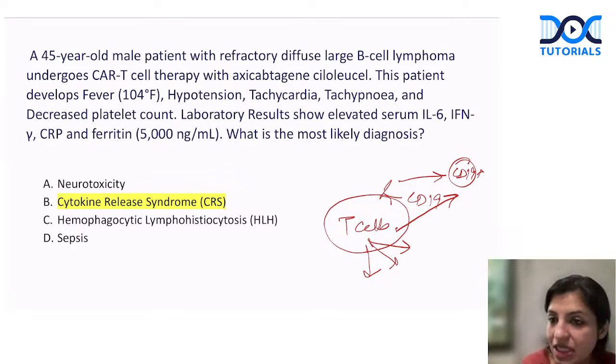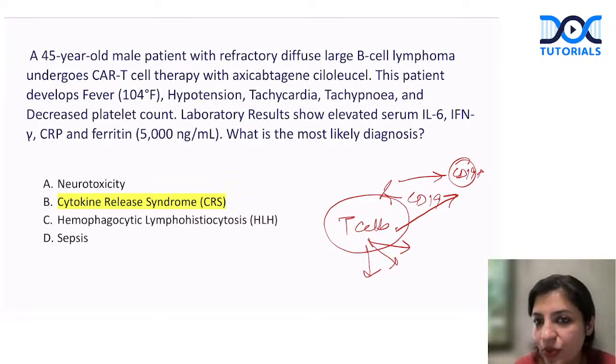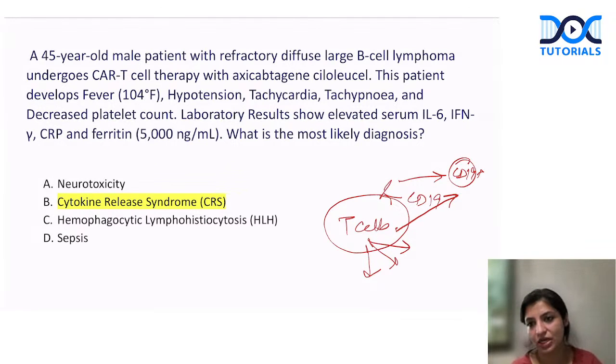So once this tumor cell is killed, second, it releases cytokines. Whenever there's an excess stimulation of the CAR-T cells, they always have a problem that they release excessive cytokines. So this is what is called cytokine release syndrome. That's a major drawback of CAR-T therapy. Remember that always. Okay?